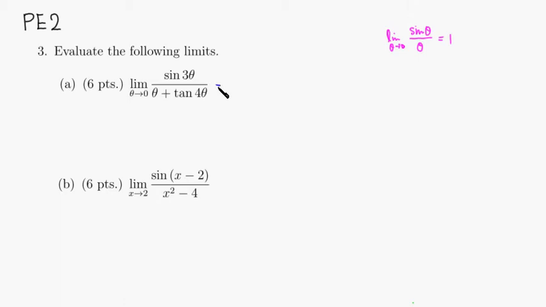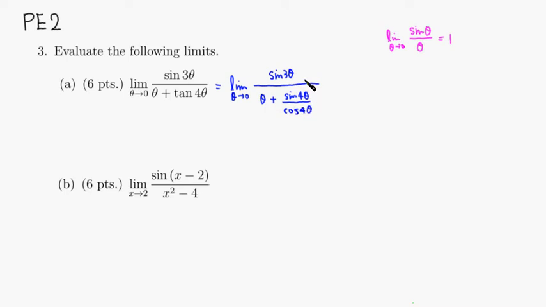This is going to be equal to, first I'm going to rewrite tangent as sine over cosine. So we write it as a limit as theta approaches 0 of sine of 3 theta plus theta... sine of 4 theta over cosine of 4 theta.